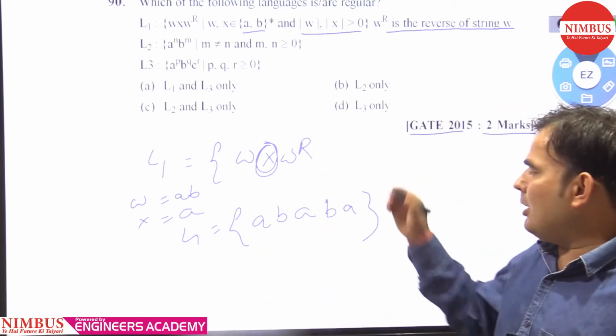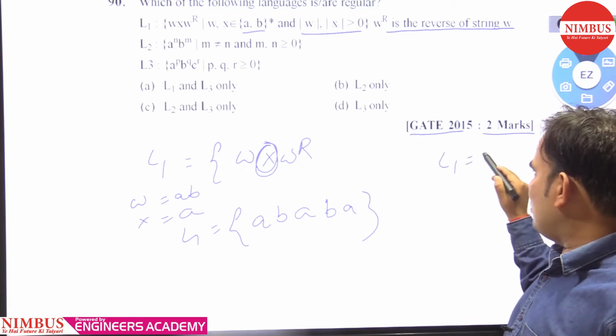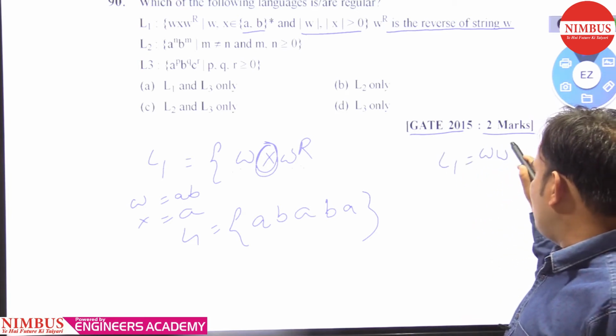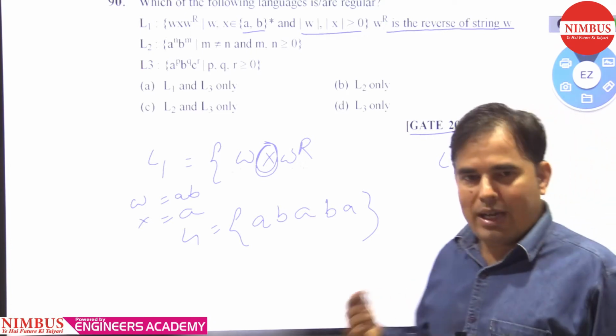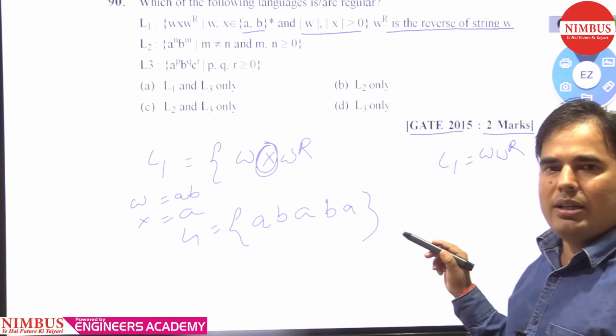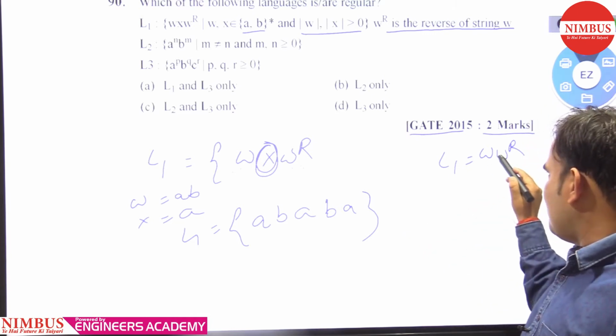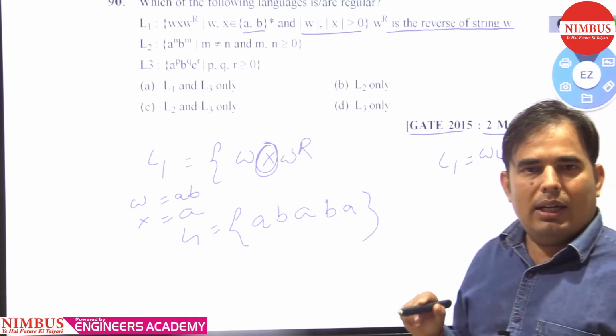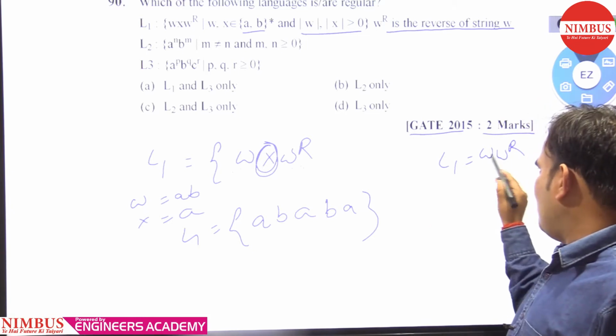If the language is like this, with W followed directly by WR, and I ask you whether it is regular or not, definitely it is not regular, because there is no separator present between the two strings W and WR.